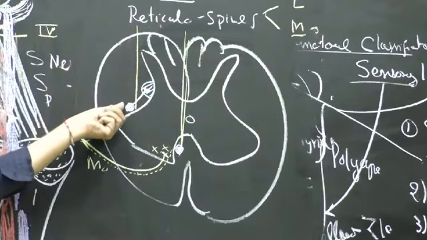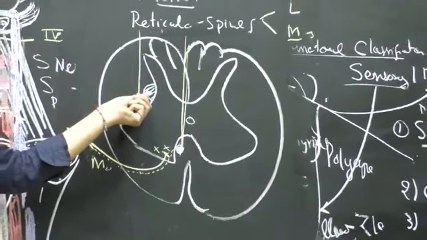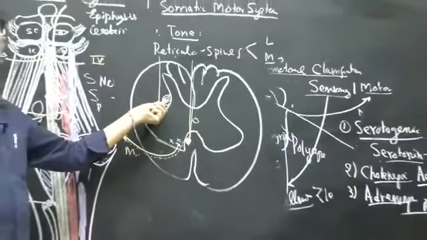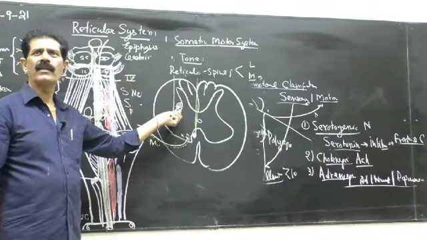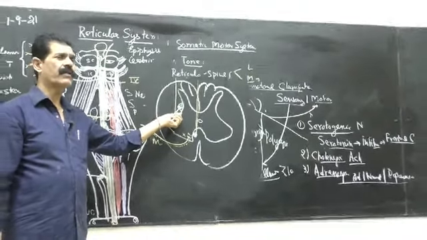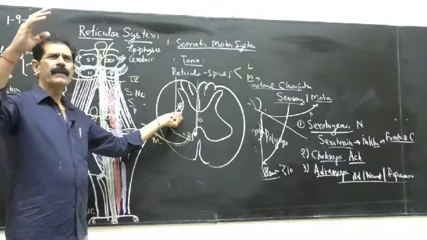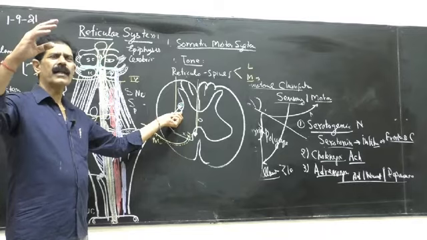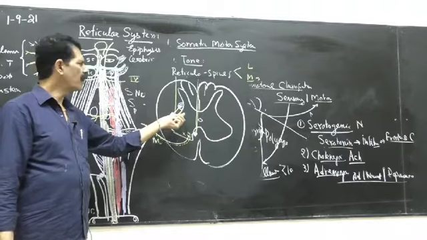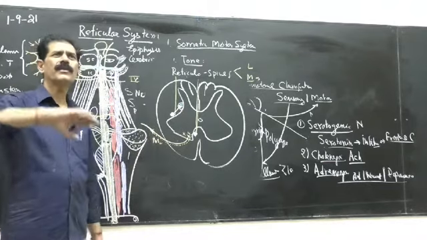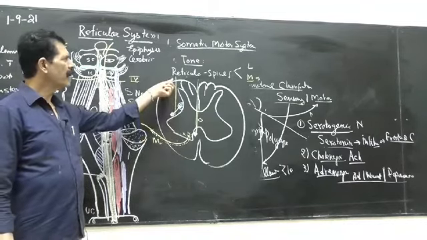So reticulospinal fibers go to the lateral horn. And what is the function of the lateral horn? Sympathetic and parasympathetic. So in this way, the reticular formation influences the autonomic nervous system. That is one of the functions of the reticular formation. Stimulation causes increased blood pressure and pulse, and depression or inhibition of this causes the opposite, the parasympathetic response. So that is how we have to see the reticulospinal.